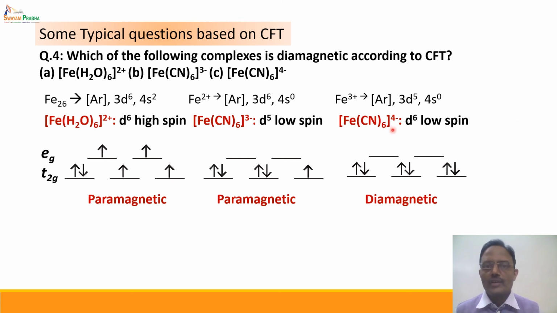Now coming to [Fe(CN)6]4-, this is a d6 low spin state. So all the electrons are paired in the t2g orbitals, and hence it is a diamagnetic type of complex.